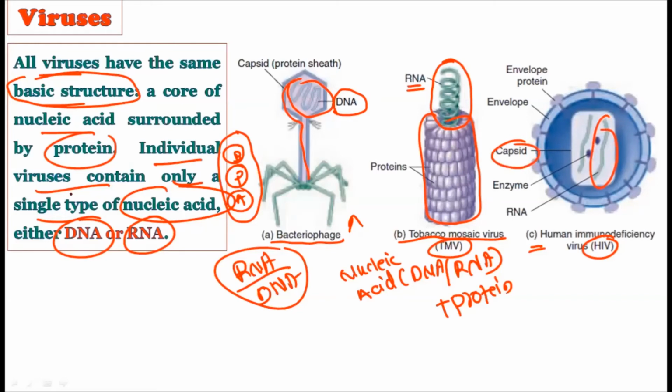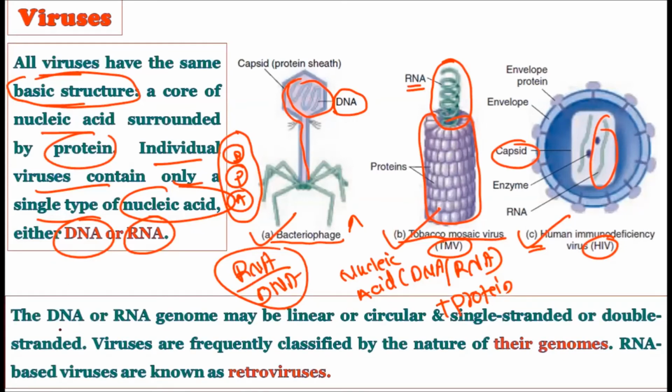Okay, so whether it's a bacterial virus in the first diagram, a plant virus in the second diagram, or an animal virus in the third diagram, one thing is common: they possess some kind of genetic material, either DNA or RNA, and then they possess the protein outside, which is called the capsid. Now see, the DNA or RNA genomes may be linear or circular, and single-stranded or double-stranded.